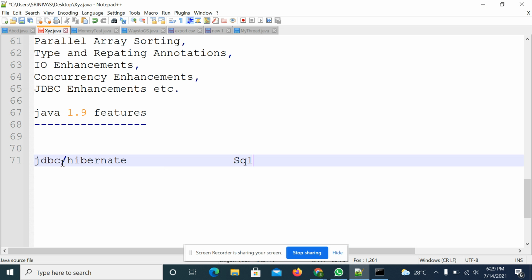So JDBC and Hibernate are used to interact with the database. For that, first we need to learn the database concepts. Hibernate and JDBC may take around 20 classes. That depends on how you capture. If you are able to capture, then we will go ahead faster. If you are a little bit slower, then it will take some time. So I planned to cover JDBC and Hibernate in the morning session, and SQL in the afternoon and evening session.